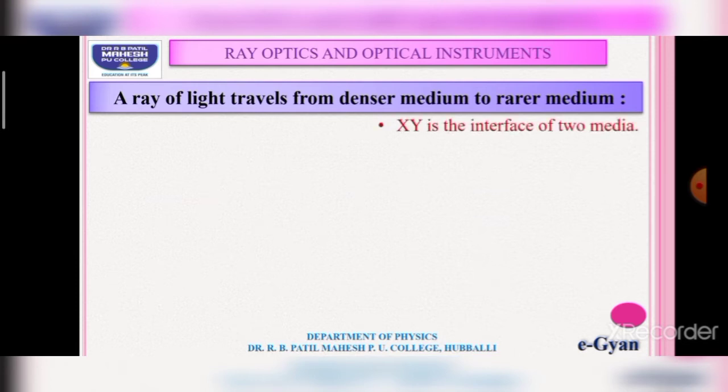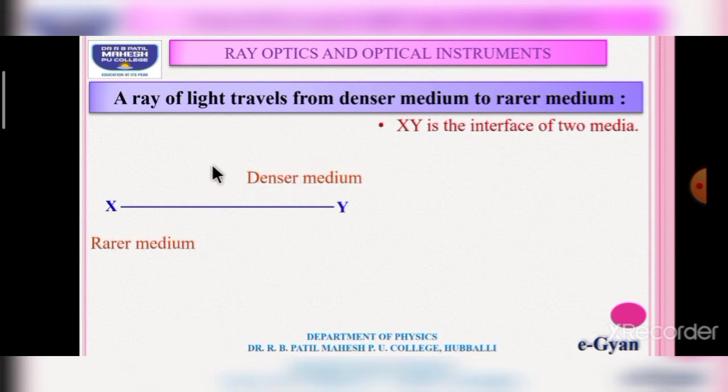These two mediums are separated by an interface XY. Here the upper medium is the denser medium and the lower medium is the rarer medium. Consider an incident ray which is traveling in the denser medium and striking the interface at point O.